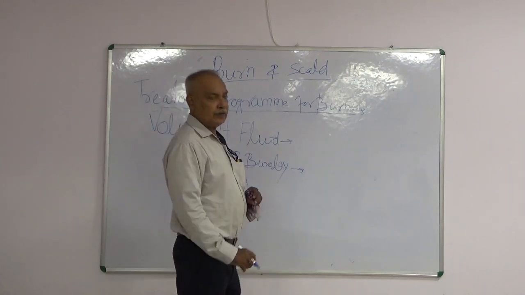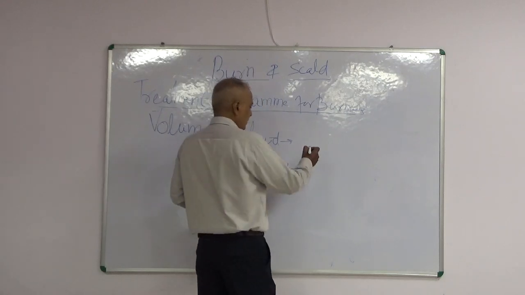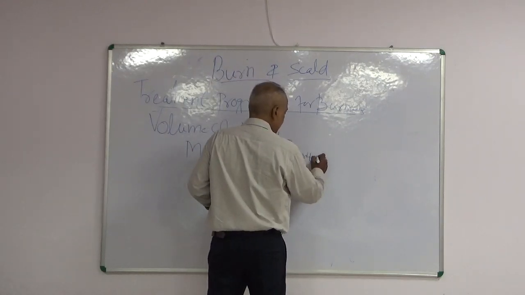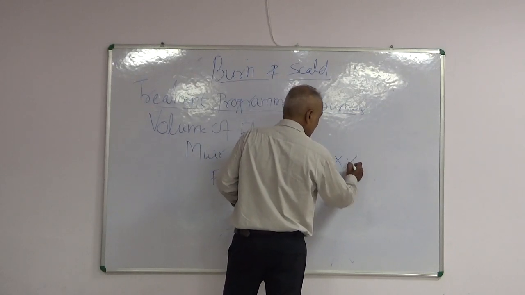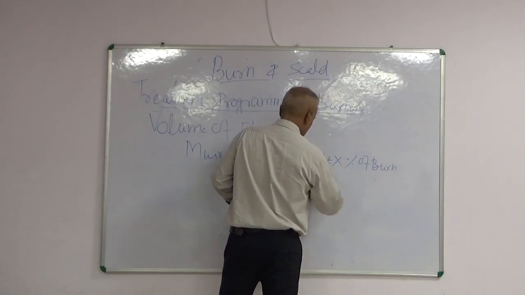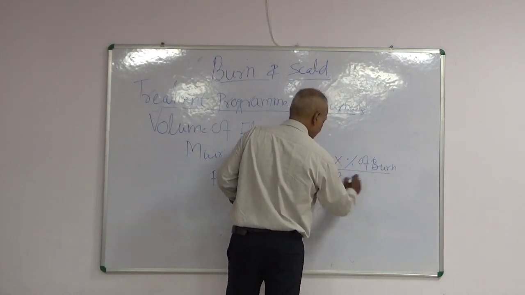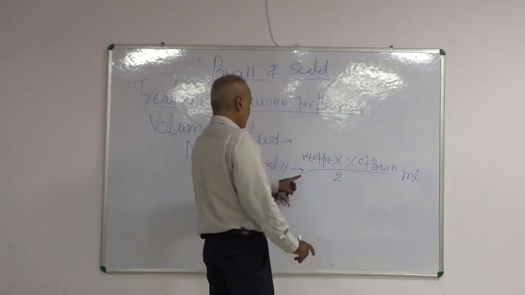Muir and Barclay formula. How we determine the volume? Weight of patient multiplied by percentage of burn divided by 2 ml. This is one ration.